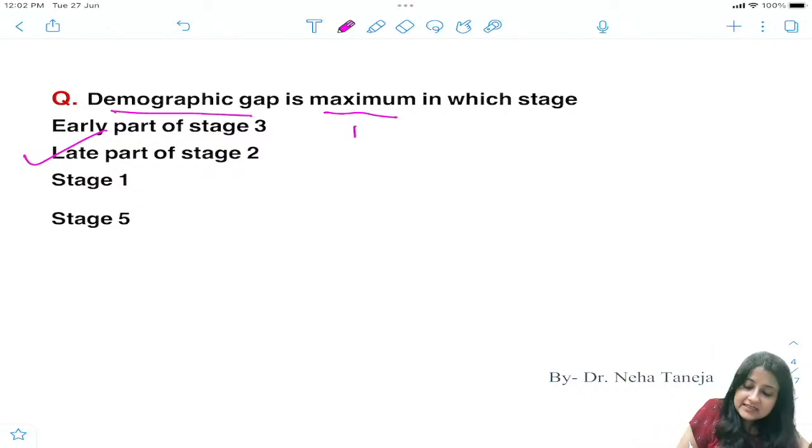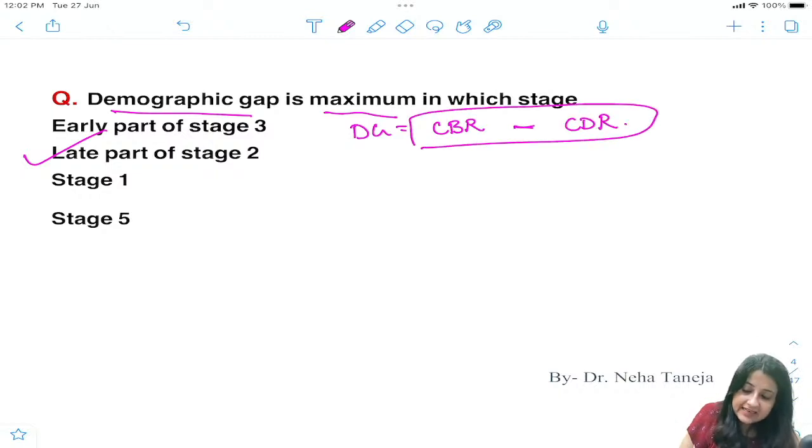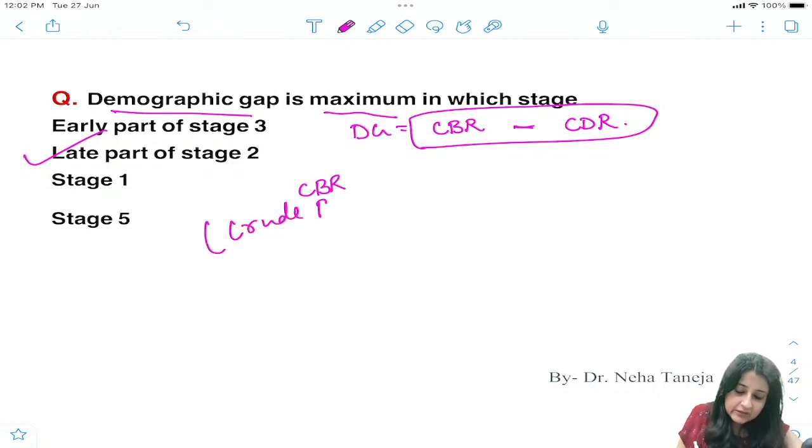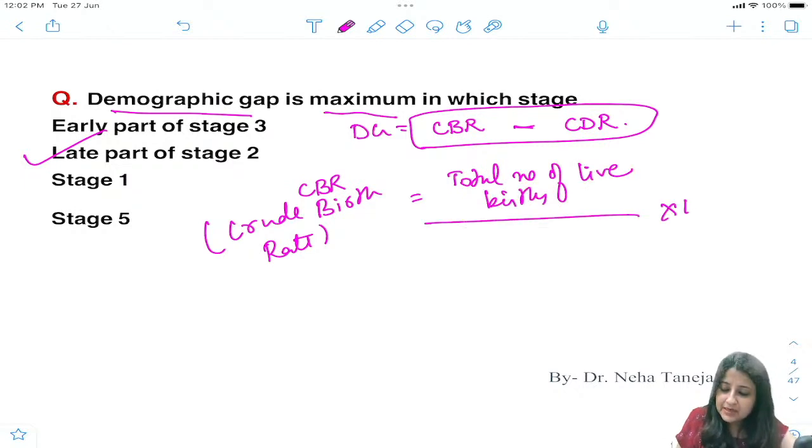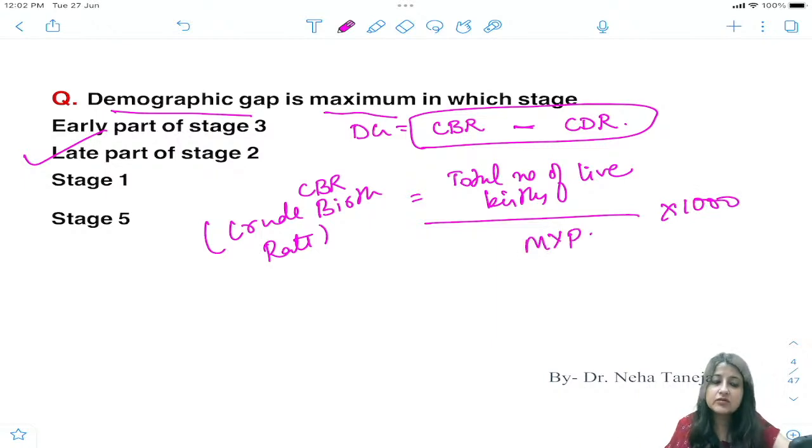All right, what is demographic gap? I hope you remember, crude birth rate minus crude death rate, CBR minus CDR, right? Now here the question will come, what is CBR, what is crude birth rate, because they ask you this. Crude birth rate is the total number of live births per 1000 mid-year population.